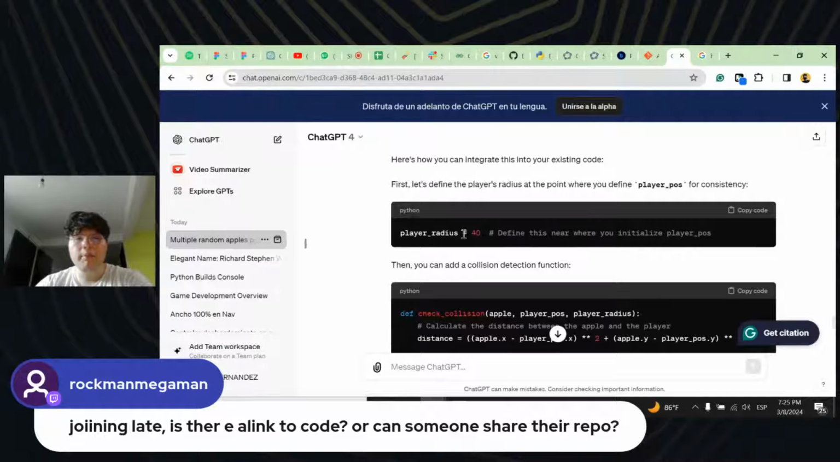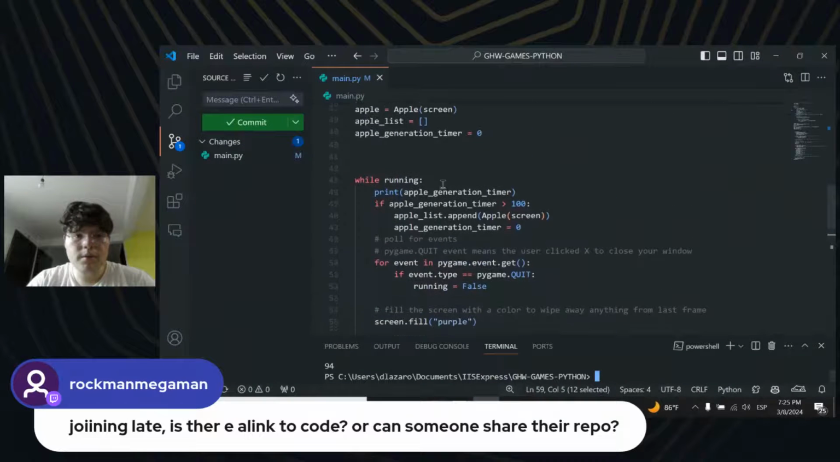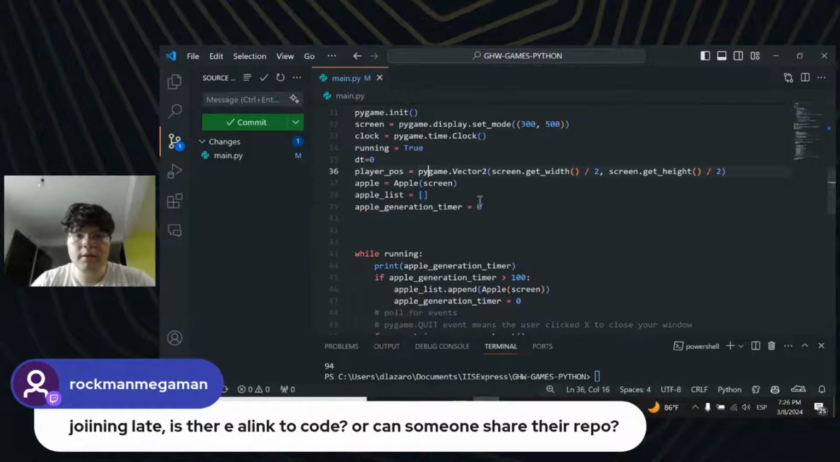So we should be getting a player radius. First, let's define the player radius at a point where you define player position. Define this near where you initialize player position. Okay, so we should be getting this like here.